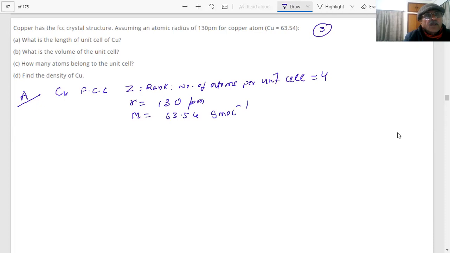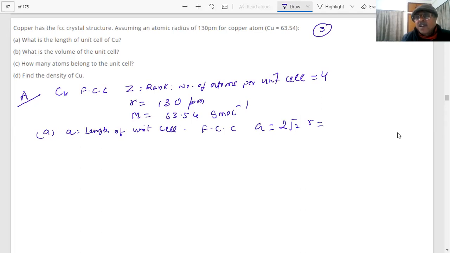First A part. What is the length of the unit cell, student? You have to find the A. A is equal to 2 root 2 R. For FCC, student, A is equal to 2 root 2 R. Then what is the value of root 2? You know already. 1.414. 2 into 1.414. And what is the radius? 130 into 10 raised to the power minus 10.